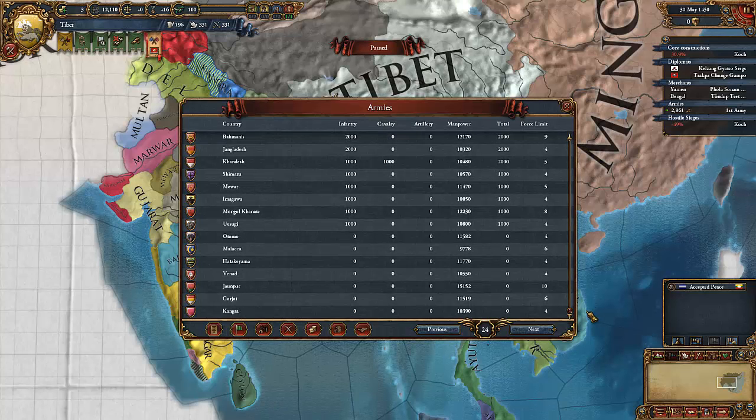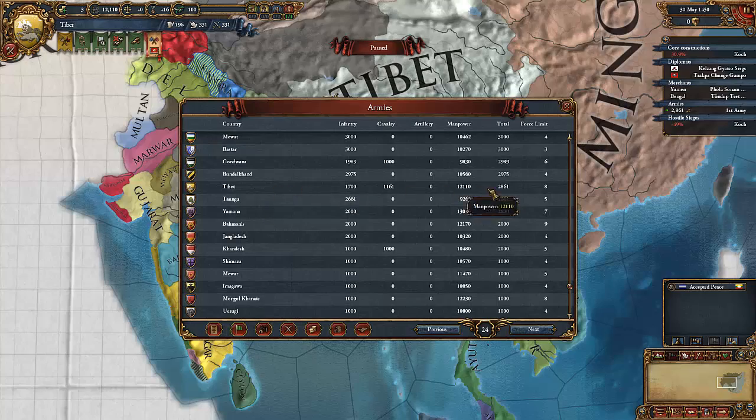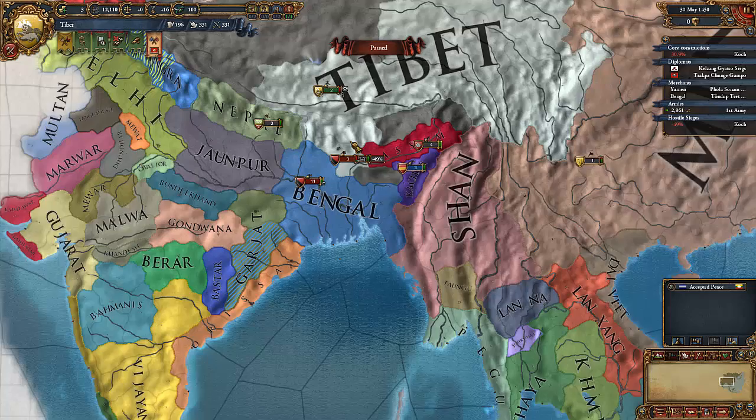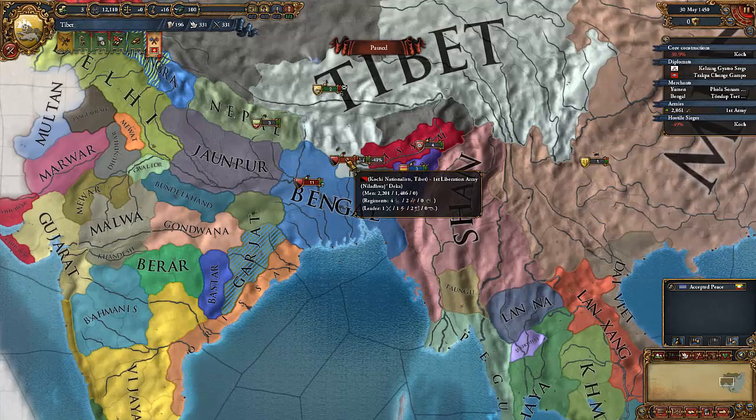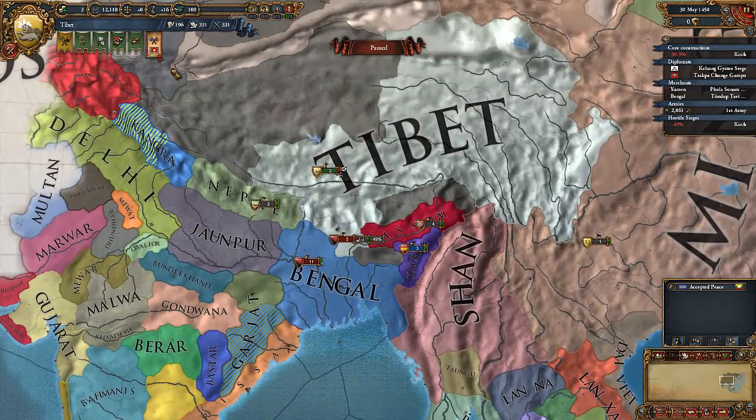Now we are actually quite weak, so because most of our men just got killed, we'll probably be near the bottom of the list. So where are we? We are Tibet. We are here. We currently have 2.8 thousand men. That's simply because our troops just got decimated by a rebel uprising.